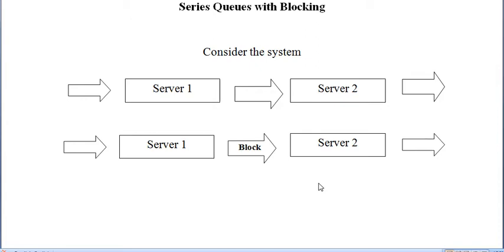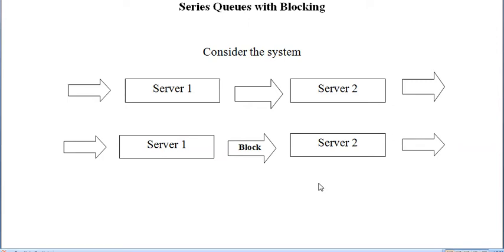Now we can divide these series queues into two types according to the queue. The first is series queue without blocking, and the second one is series queue with blocking.